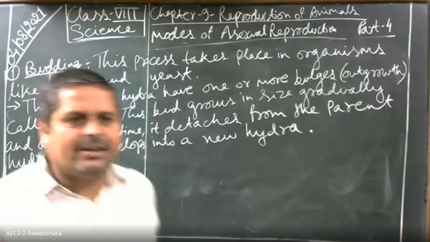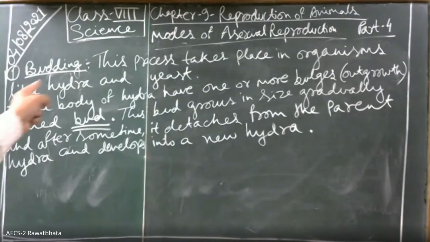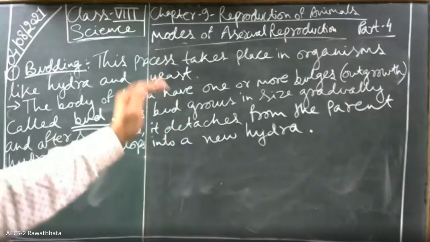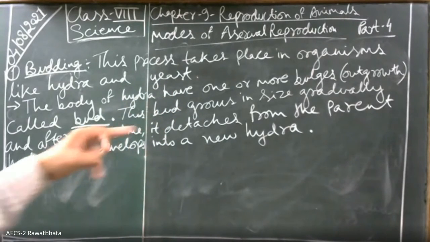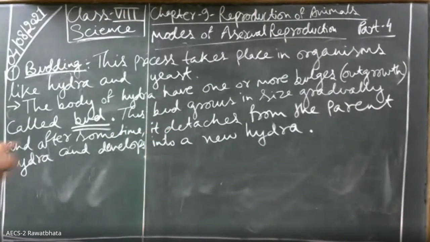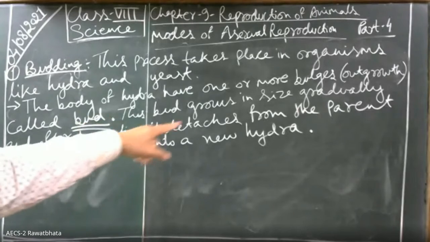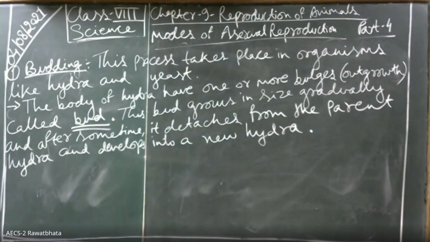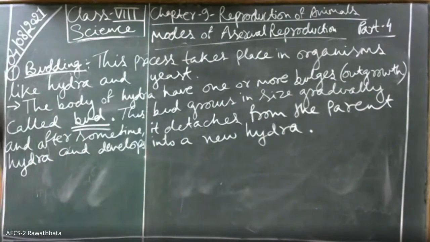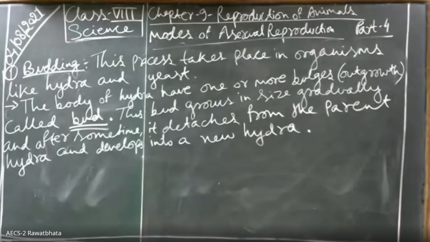Sir, please read the second point. Yes, I am reading. Listen. Budding. This process takes place in organisms like Hydra and yeast. The body of Hydra has one or more bulges. Bulges means outgrowth. Outgrowth called bud. This bud grows in size gradually, and after some time, it detaches from the parent Hydra and develops into a new Hydra. Okay? Is it clear? Yes, sir. Now, shall I look the board?